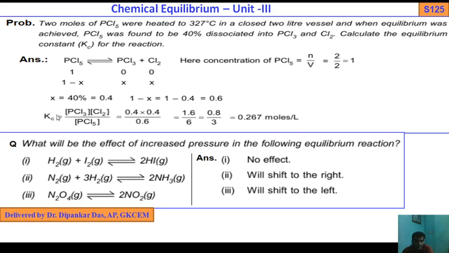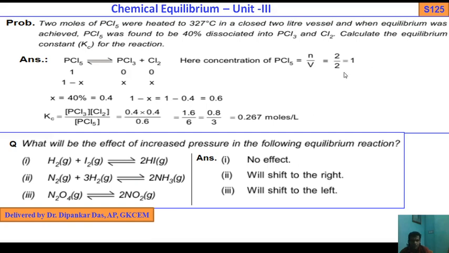So Kc equals molar concentration of PCl3 into molar concentration of Cl2 divided by molar concentration of PCl5. So we get 0.4 into 0.4 divided by 0.6, equals 1.6 by 6, that is 0.8 by 3, that is 0.267 moles per liter.